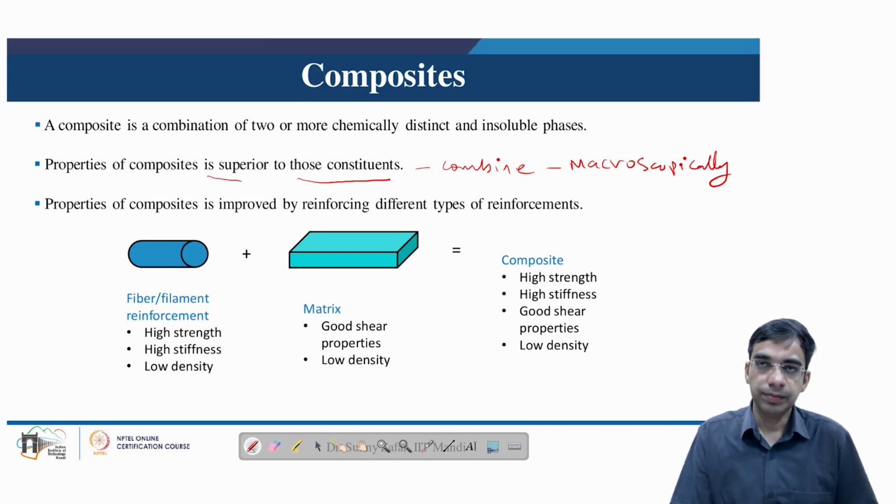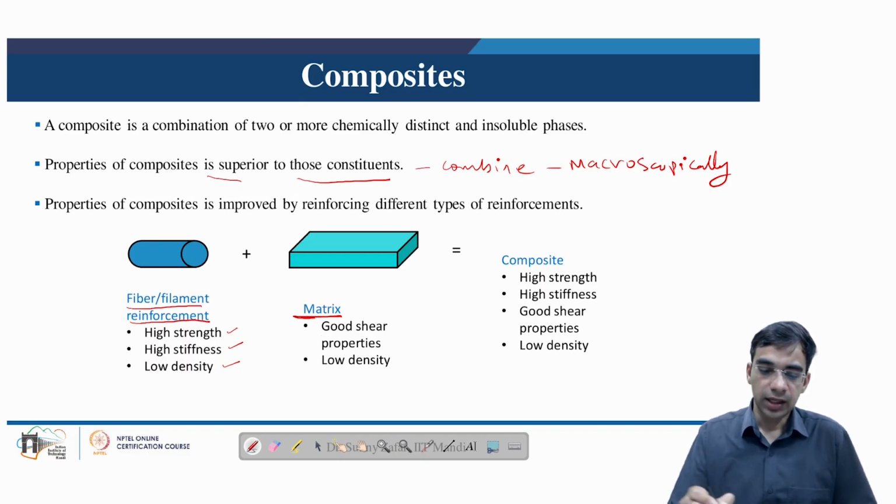Generally, in the case of composites, we have reinforcement of different types, which can include fiber, filament or particulate, etc., which are characterized by high strength, high stiffness, and low density. Because of these properties, the filament or the particulate comes in the category of reinforcing phase, which is surrounded by the matrix. This matrix can be a polymer matrix, a metal matrix, or a ceramic matrix.